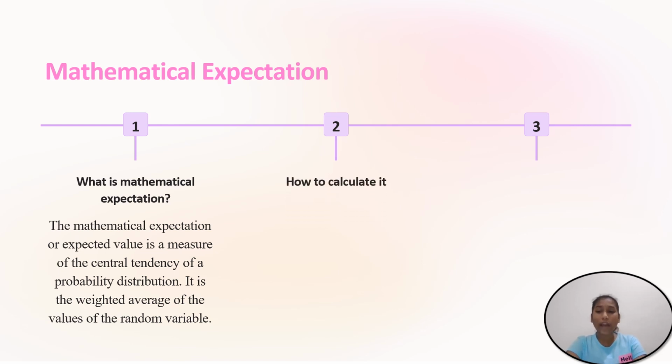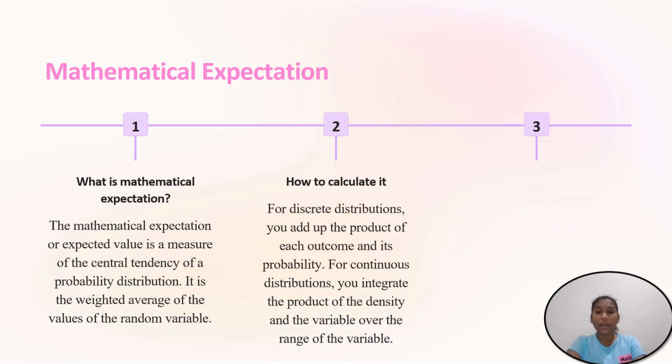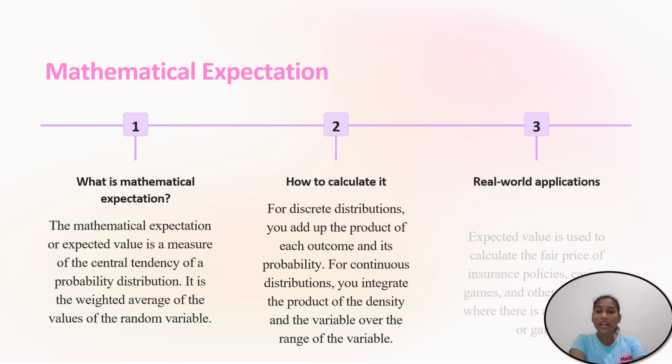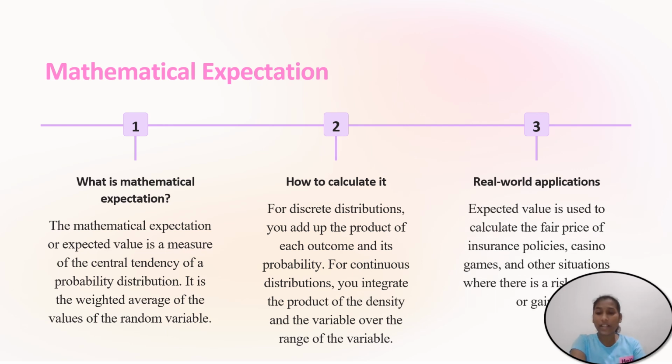Let us see how to calculate the mathematical expectation. For a discrete distribution, you must add up the product of outcome and its probabilities. Whereas in a continuous distribution, you must integrate the product of density and variable over the range of variables. Let us go with the real world applications. Expected value is used to calculate the fair price of insurance policies, casino games, and other situations where there is a risk of loss or gain.